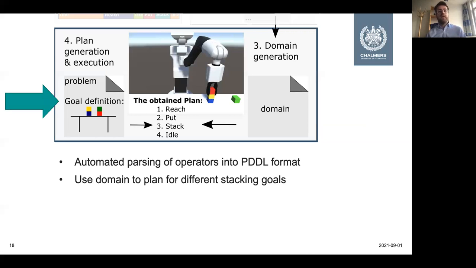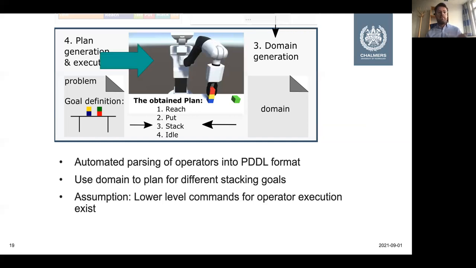And then we can use the domain to plan for different stacking goals. And we integrated the Fast Downward planning system to generate the plan based on the domain and a user-defined goal or problem. And then this is executed on a simulated Tiago robot. And I want to stress at this point that we assume the lower level commands for each of the high level operators that we extracted to be given. So essentially how to generate execution policies for each operator, for each respective robotic platform you might want to use, that's out of the scope of this paper.